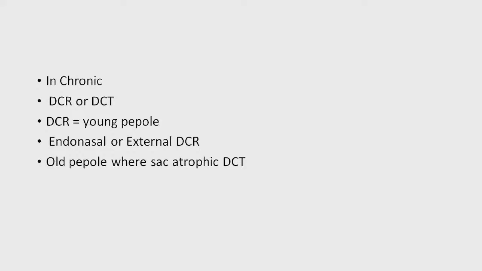In acute dacryocystitis, the treatment is medical, but in chronic, surgery has to be done. So which are the surgeries in relation with chronic dacryocystitis? These are DCR or DCT. DCR means dacryocystorhinostomy, and DCT means dacryocystectomy. So how to decide whether to do the DCR or DCT?